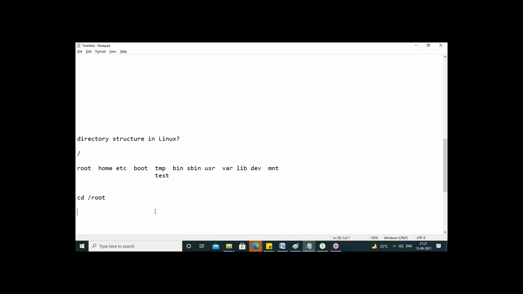For example, I'm in Hyderabad, and to refer to Banjara Hills, should I say India, Telangana, Hyderabad, Banjara Hills? That is also correct, but it is not required. Directly I can say Banjara Hills. Yes or no?